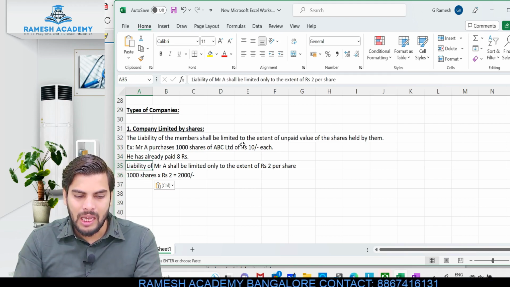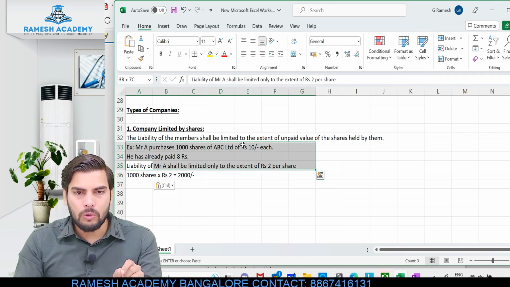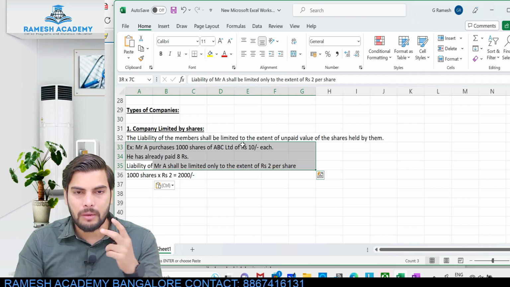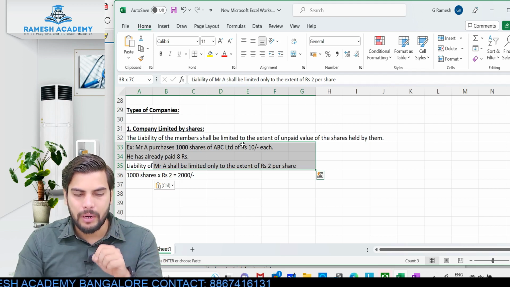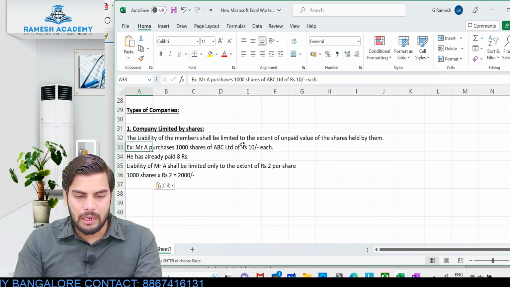So here if he had purchased 1000 shares of ABC Limited of rupees 10 each, and out of 10 rupees if he has already paid 8 rupees, his liability will be to the extent of the remaining 2, which is unpaid. So he need not pay even a single penny more than this. So this is company limited by share.